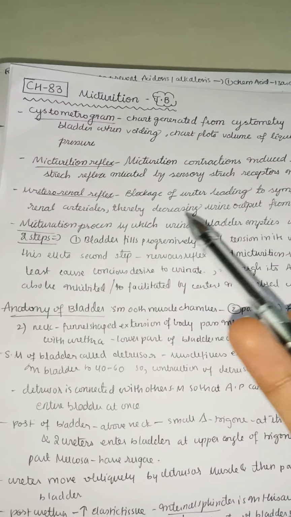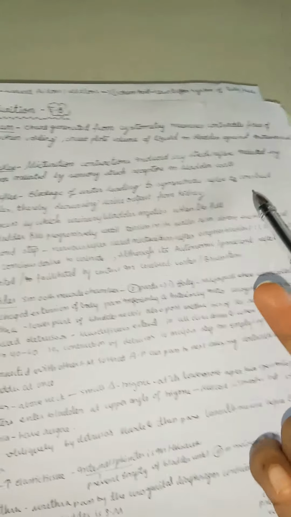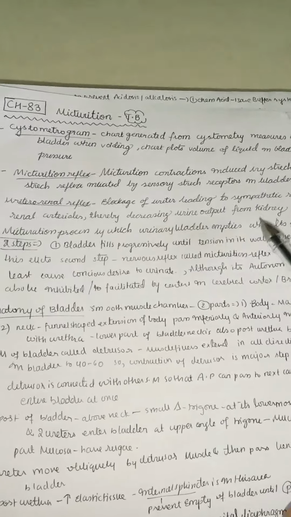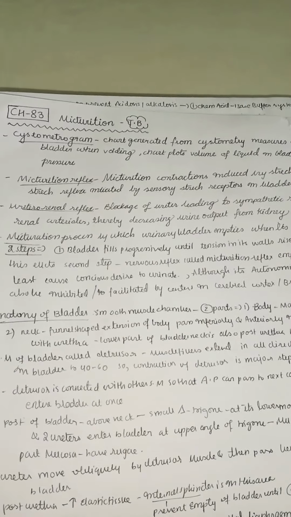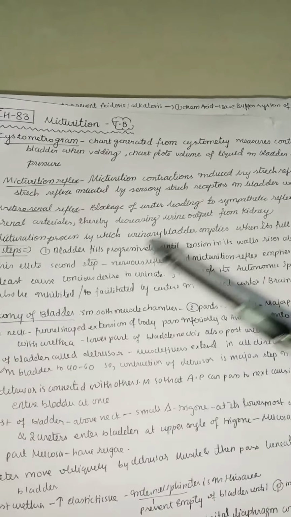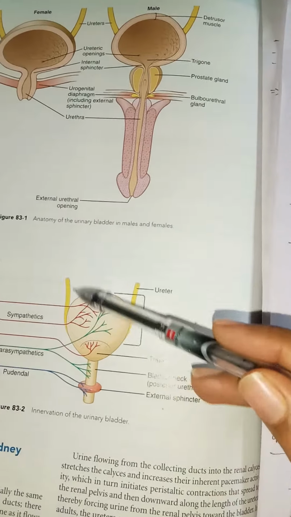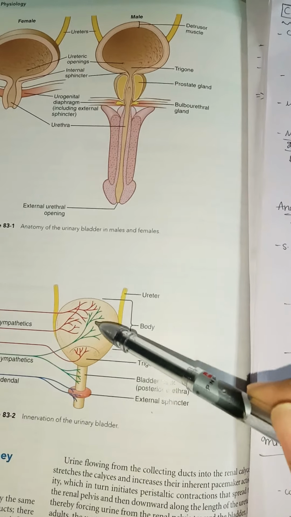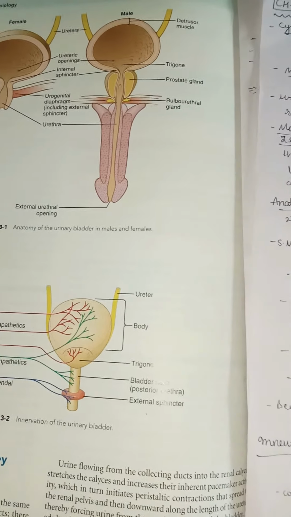ureterorenal reflex. Blockage of the ureter leads to a sympathetic reflex to constrict renal arterioles, thereby decreasing the urine output from the kidney. The ureterorenal reflex is where we want to block the urine formation, that is, with the blockage of the ureters. You can see this is a bladder and these are both ureters which are coming to the bladder. If the ureter is blocked, then of course the urine cannot fill the bladder, so it cannot come out from the body.